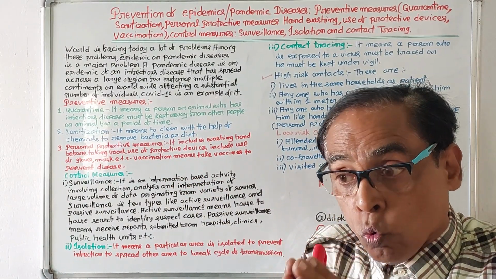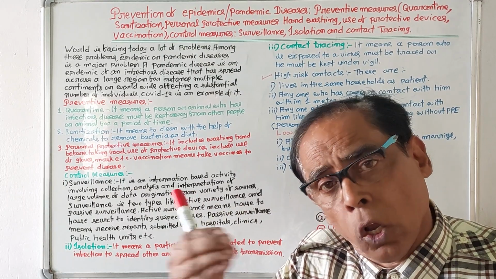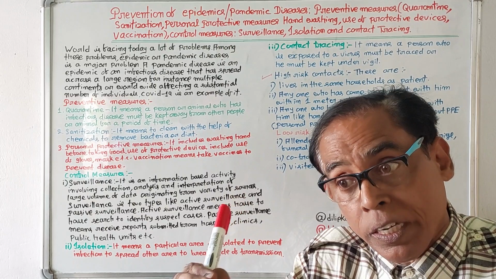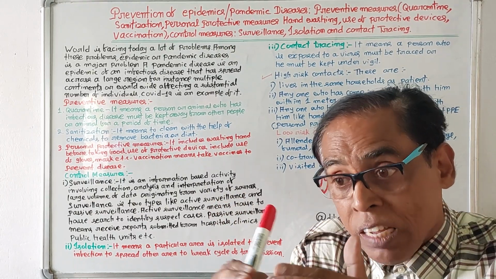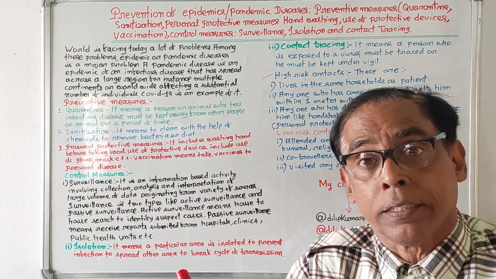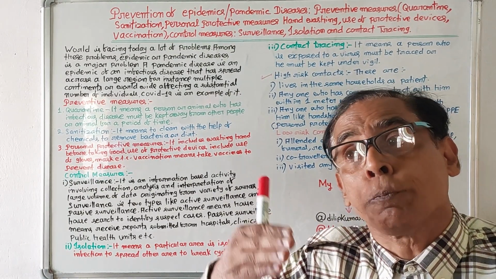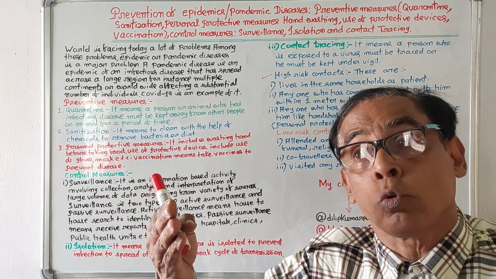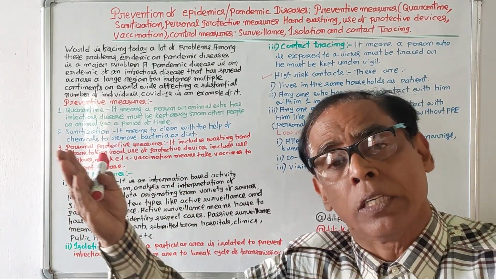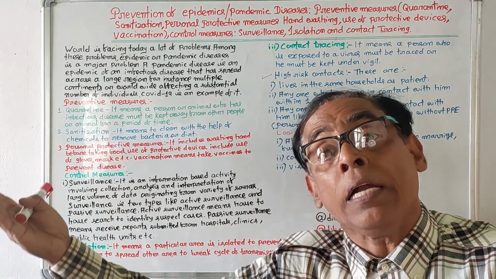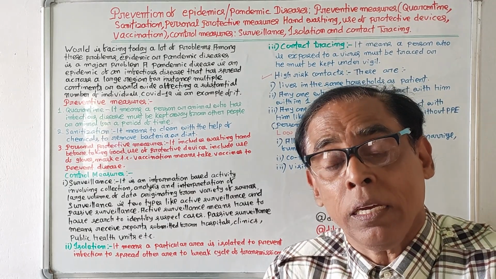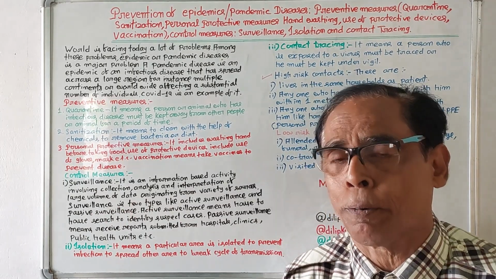So, the world today is facing a lot of problems. Among these, pandemic disease or epidemic is one. A pandemic disease or an epidemic is a disease which will spread to different areas, including various continents, and it can also become worldwide by infecting a substantial number of people.